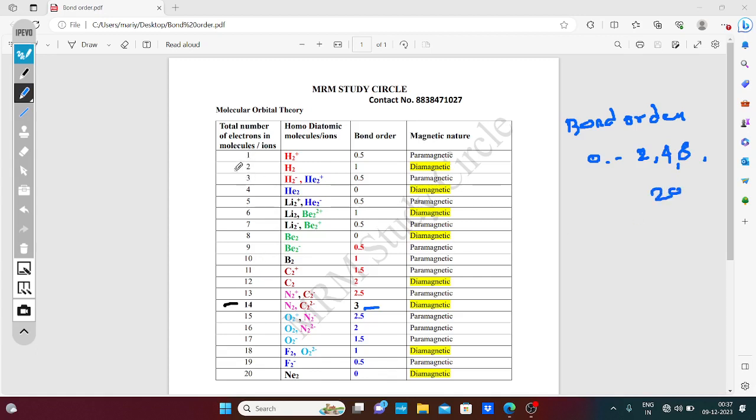See here, the 4th electron, not 2 electrons, 4, bond order 0, then 8, 0, then 20 electrons, 0.